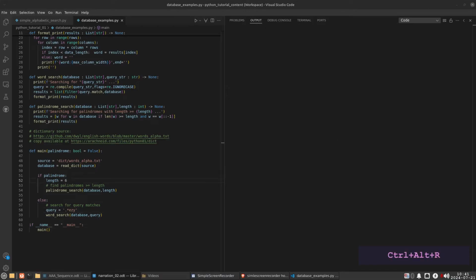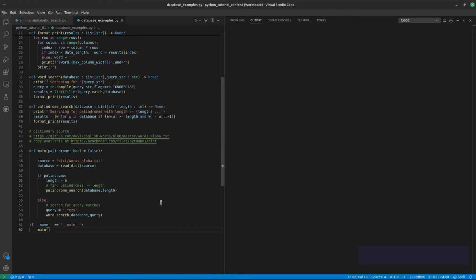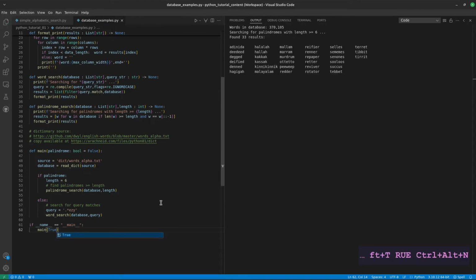This program has another mode. It can find palindromes, words that read the same forward and backward. To switch modes, I just call the main function with a true argument. So this is a list of palindromes that have 6 or more characters in their lengths, quite a few. Let's make a longer list. Let's try 4.